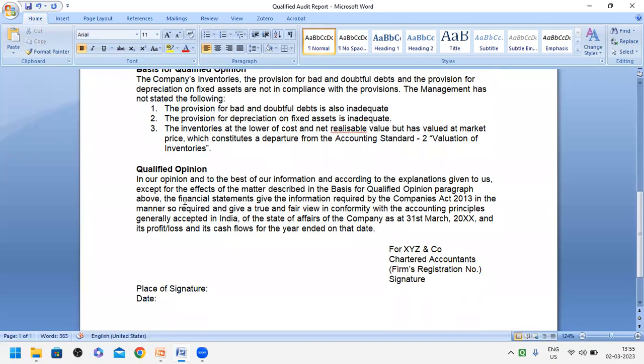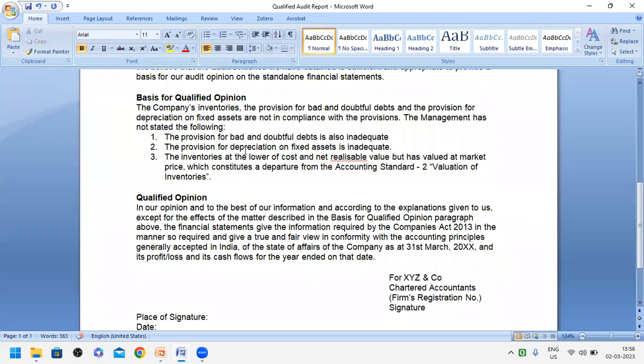Qualified opinion: finally, he is expressing his opinion here. In our opinion, and to the best of our information, and according to the explanations given to us, look at these words, except for the effect of the matters described in the basis for qualified opinion paragraph above. So except this paragraph, everything is correct. He has opined, right? So his opinion is expressed here.